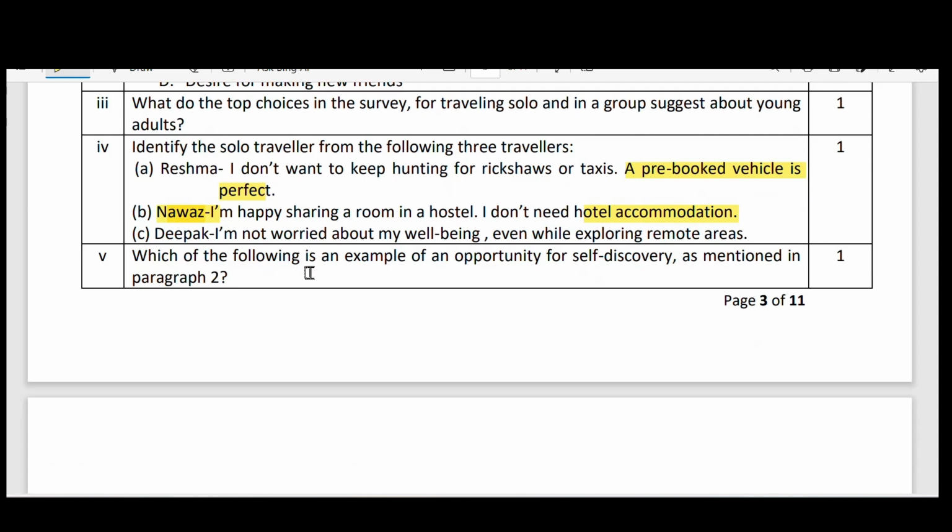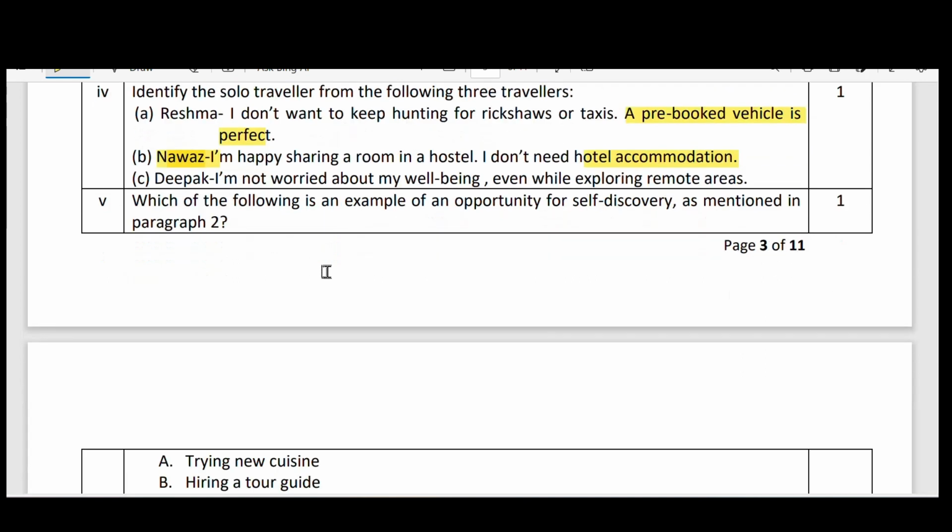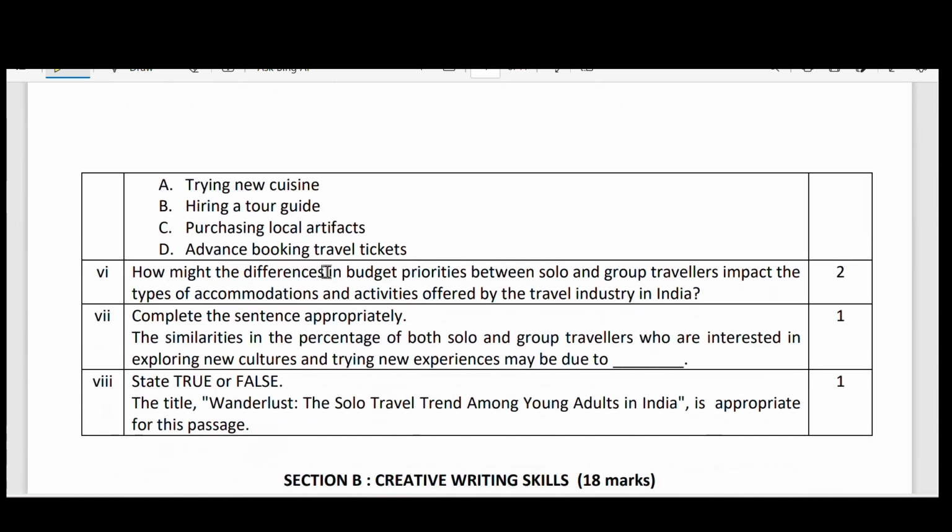Which of the following is an example of an opportunity for self-discovery as mentioned in paragraph 2? Which of the following?